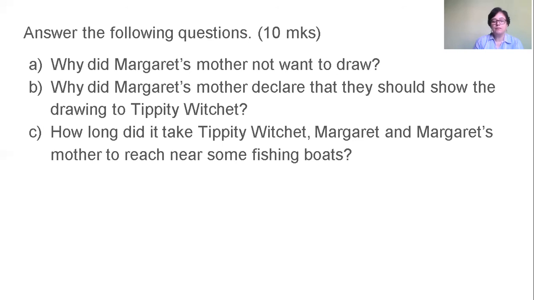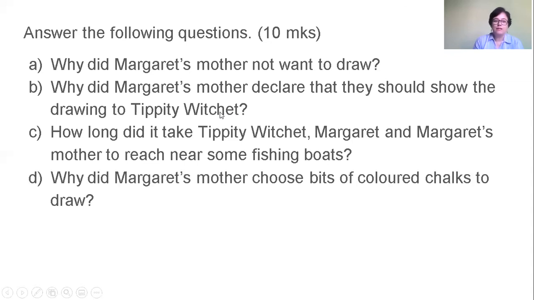How long did it take Tippity Witchet, Margaret, and Margaret's mother to reach near some fishing boats? They reached there instantly. The word in the book is in the time it takes to wink your eye. That means this fast, 1 second or less than a second. Why? Because she was a witch, obviously. Why did Margaret's mother choose bits of colored chalks to draw? Margaret's mother chose bits of colored chalks to draw because that is what she was used to. And she loved to use that as a child.